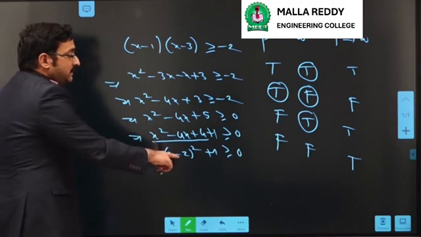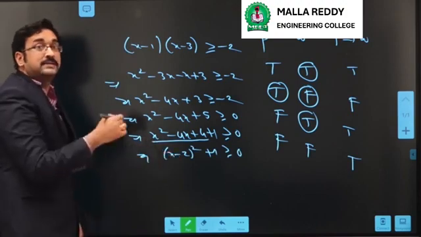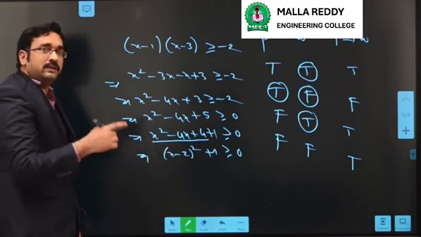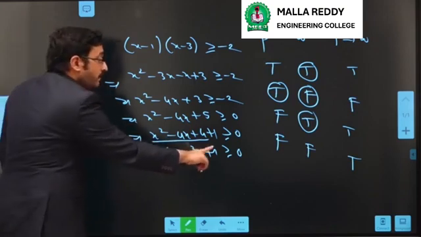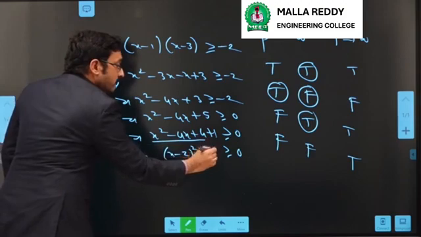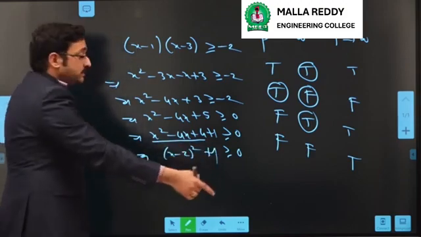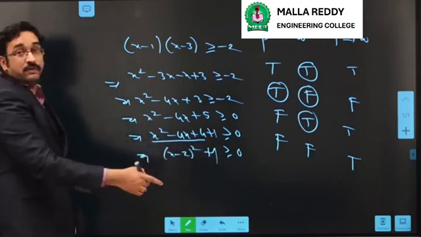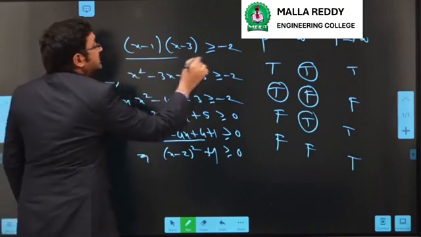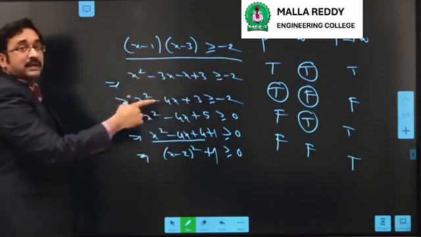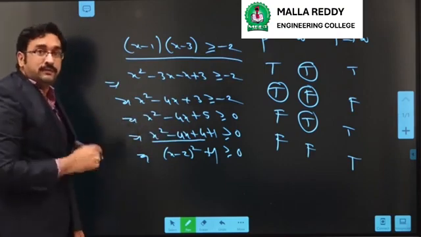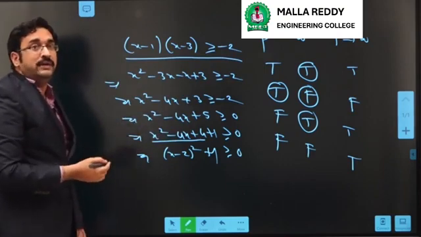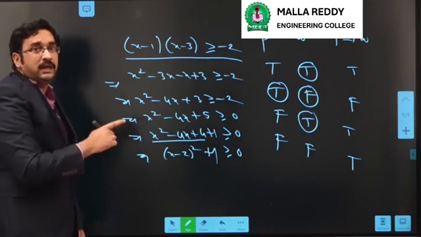So (x minus 2) whole square is obviously non-negative. Whatever the value of x, as it is a square, it is positive. Positive plus 1 is always positive. So this condition is true. So we proved that (x minus 1)(x minus 3) greater than or equal to minus 2 is true. As we proved that Q is true, we can say that it is trivially true.